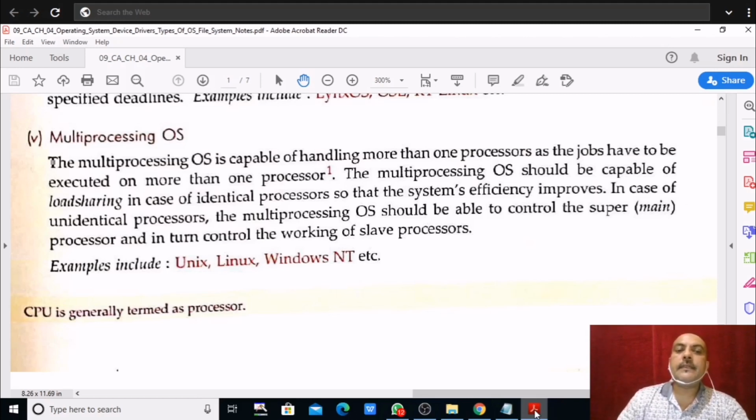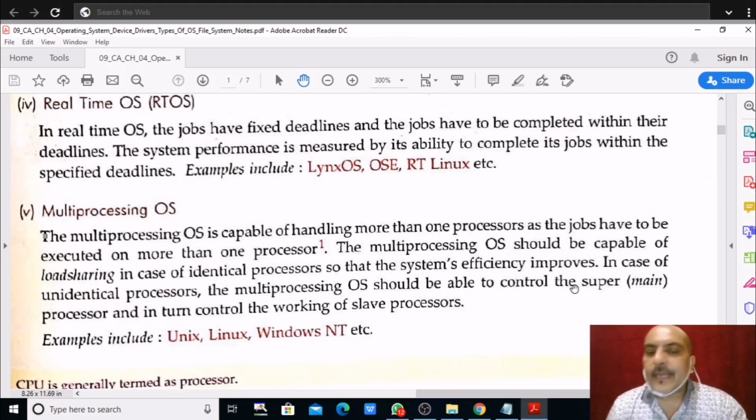Again, the examples are Unix and Linux plus Windows NT. Now students often ask what is the full form of NT, what is the meaning of NT? So here NT means new technology. When it was launched, the extension was given as NT. It was launched in '93, and it supports multi-processors. The full form of NT is new technology. That's it, not more than that, right?